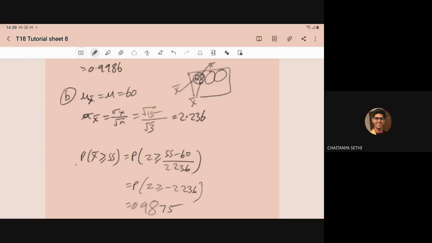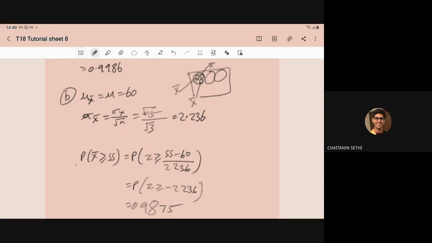So it will become root of 45. For the first service time it is 15, so it is root of 15 upon root of 3. If x1, x2, x3 are assumed to be sample times instead of the population, then it will become root 3. So the standard deviation is 2.236.